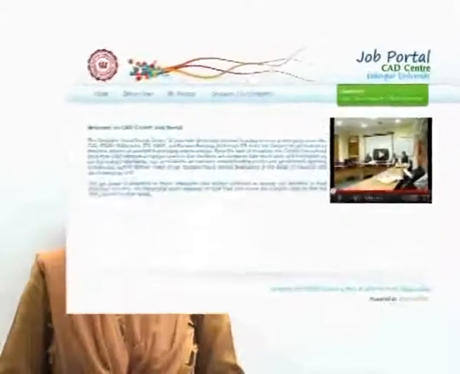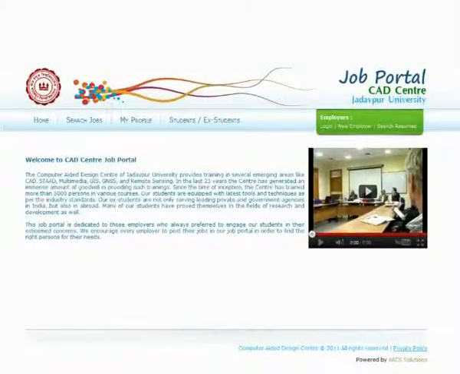The student section, wherein students can register themselves, post and update their CVs, and search for their dream jobs. The employer section, where the employers are requested to post their vacancies and can go through the CVs of registered candidates to meet their requirement.